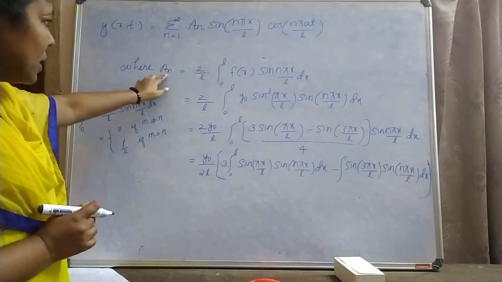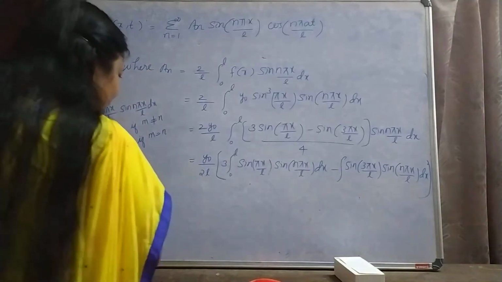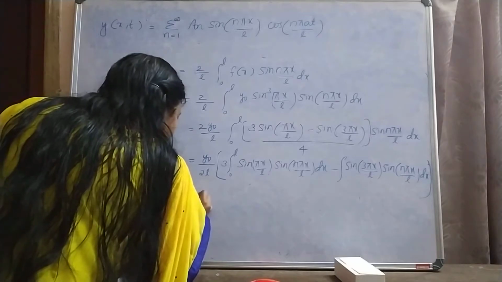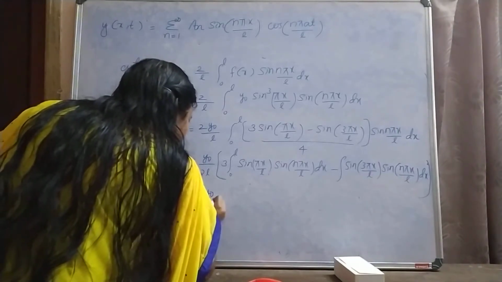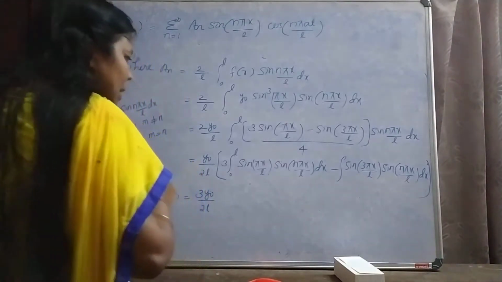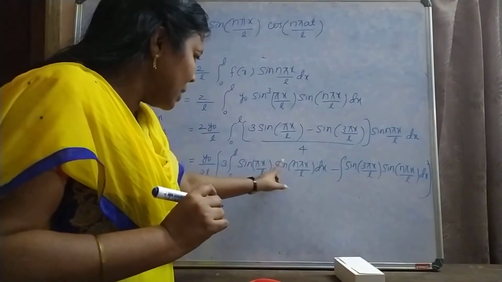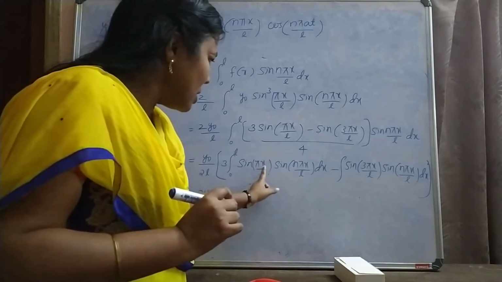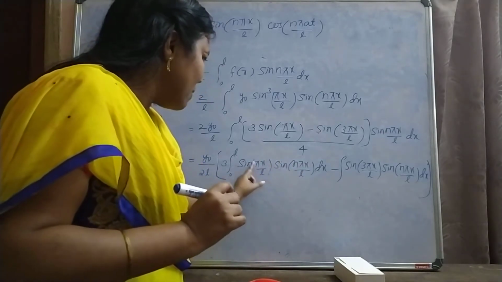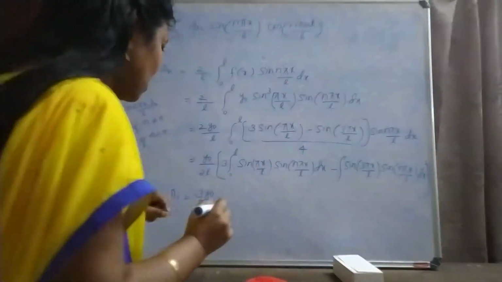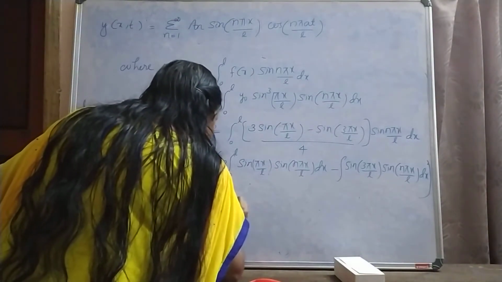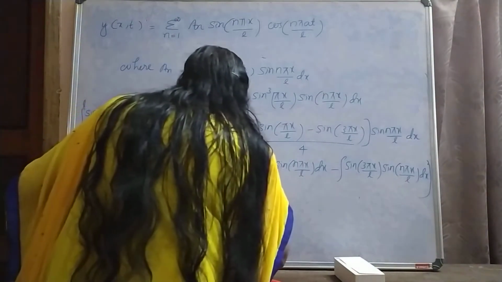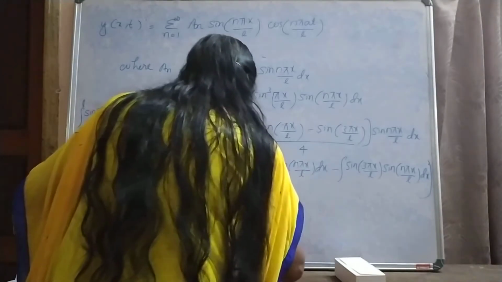Here, by putting n as 1, we get a1. a1 equal to 3 y0 by 2L. Here, by putting n equal to 1, sin pi x by L and sin pi x by L. Therefore, these two terms are equal. Therefore, the value of this integral is L by 2 into L by 2. That is 3 y0 by 4.